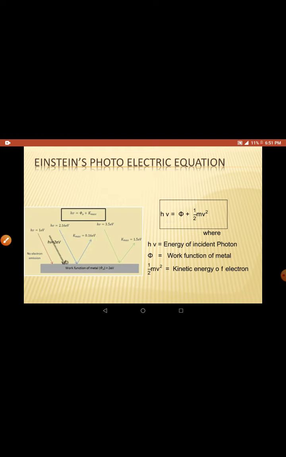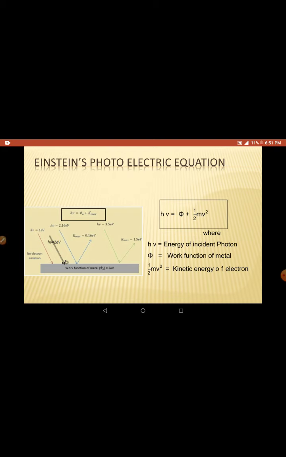That is why the electron can run away from the metal. Similarly here, it has 3.5 electron volt. 2 electron volt is spent to come out of the metal, and the remaining 1.5 electron volt energy is used to run away from the metal. So it simply runs away with a kinetic energy of 1.5 electron volt.